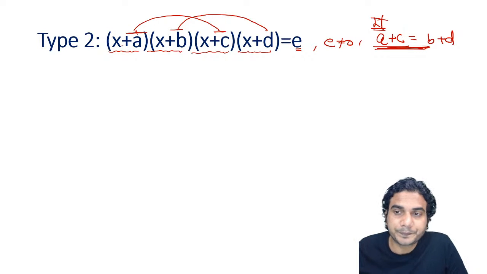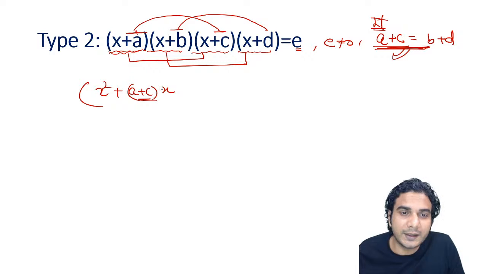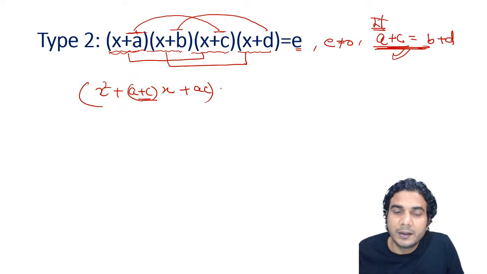Let's see how. Okay, so this condition is given, this must occur. So we will multiply first and third and second and fourth, just multiply them, expand it, I mean. So multiply first and third. So it will be x square plus a plus c into x, all right. Can you see this? A plus c, that is going to be used, and plus ac, all right, into.